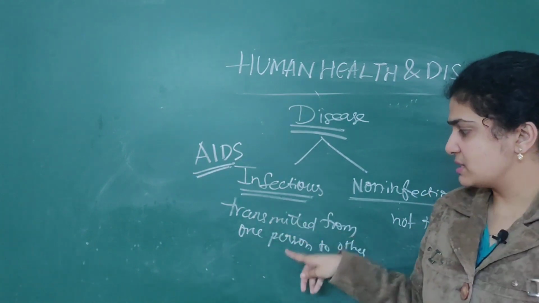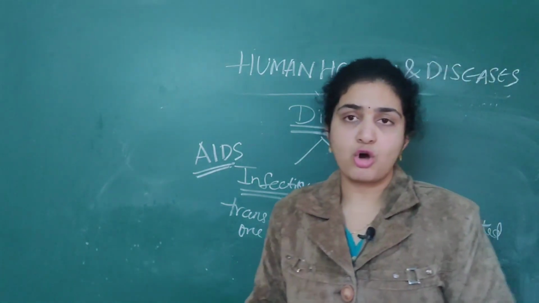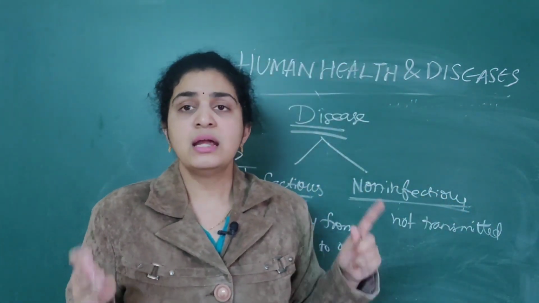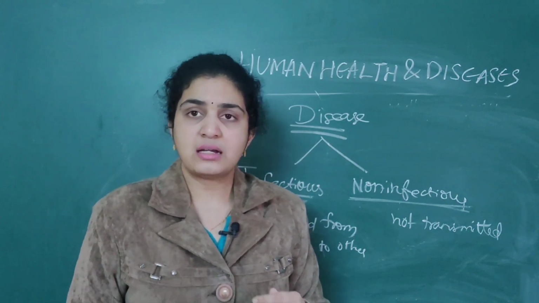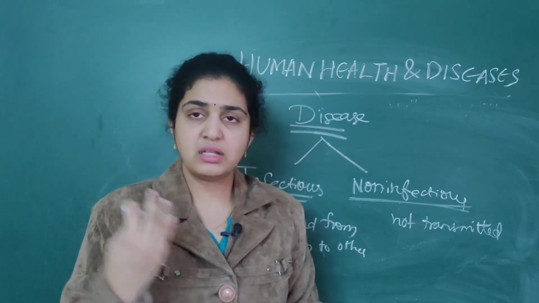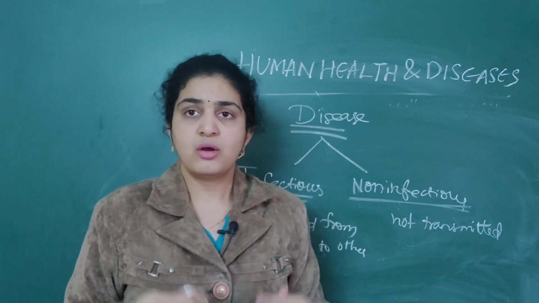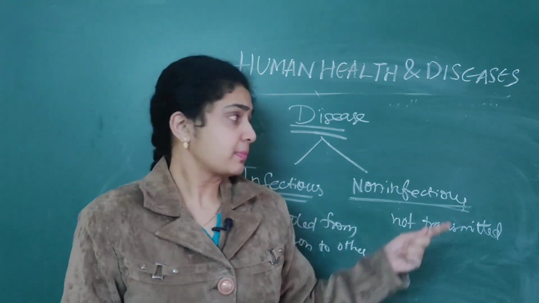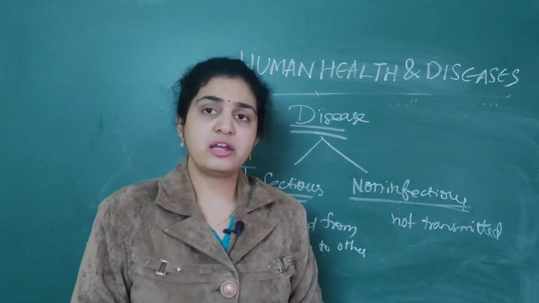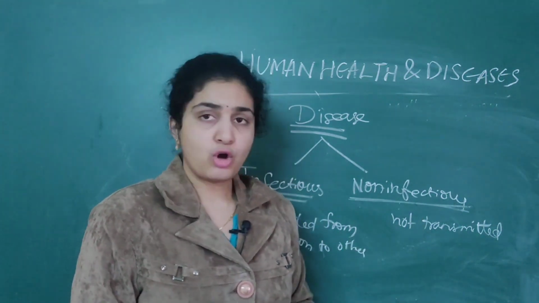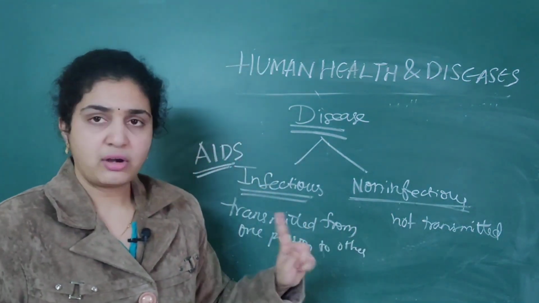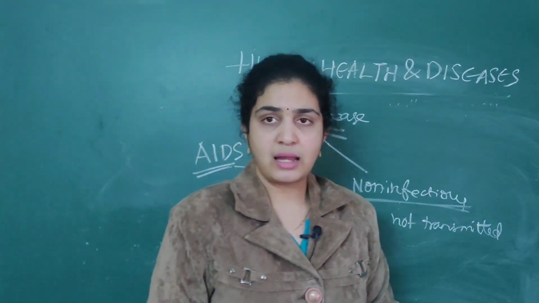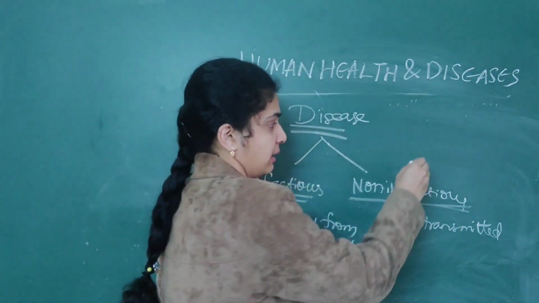So infectious diseases are those transmitted from one person to another. If they ask for the most common infectious disease, it is AIDS, and there is no cure for AIDS. It is a highly fatal disease. It begins with HIV, then leads to AIDS, and the patients almost die due to the loss of the immune system. Next, non-infectious diseases are not transmitted. What is the most common non-infectious disease seen in human beings? It is cancer.